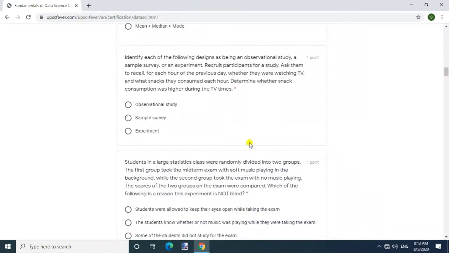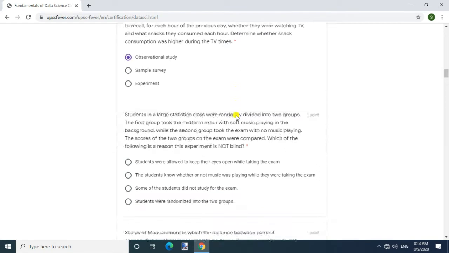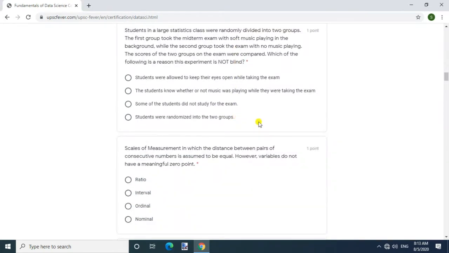Question. Identify each of the following designs as being an observational study, a sample survey, or an experiment. Recruit participants for a study. Ask them to recall for each hour of the previous day whether they were watching TV and what snacks they consumed each hour. Determine whether snack consumption was higher during the TV times. Answer. Observational study.